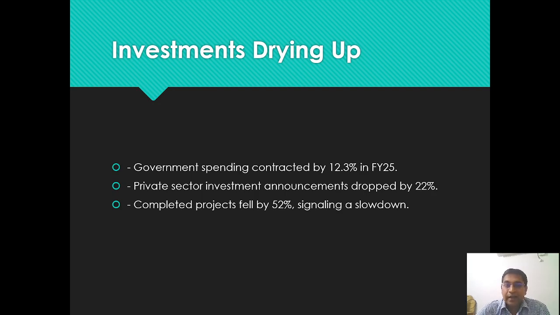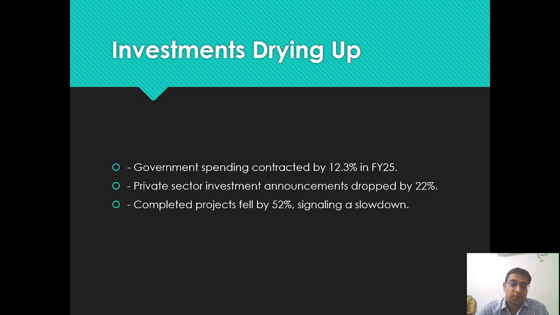Then investments are drying up. Government spending has contracted by 12.3% in the financial year 2025, so the government is spending less than in the earlier year. Private sector investment announcements have dropped by 22%.